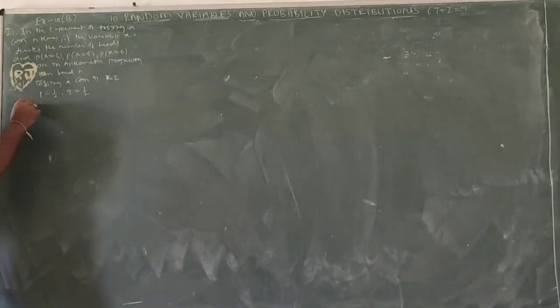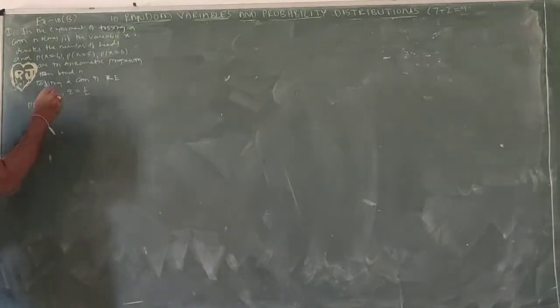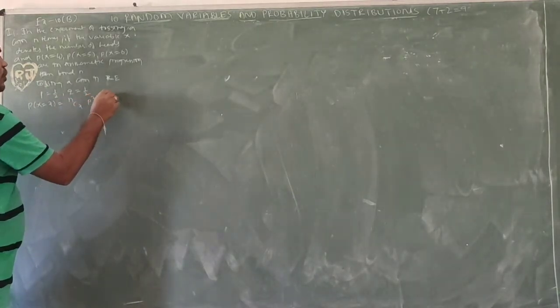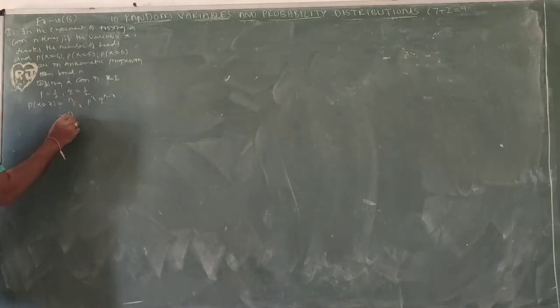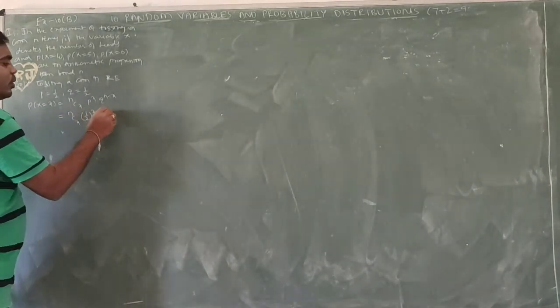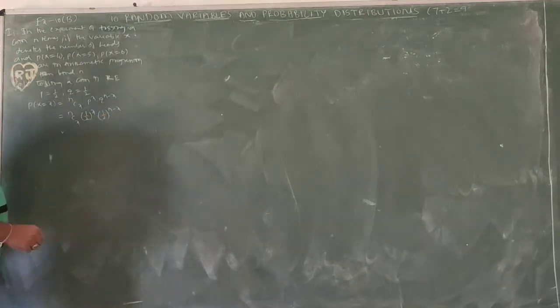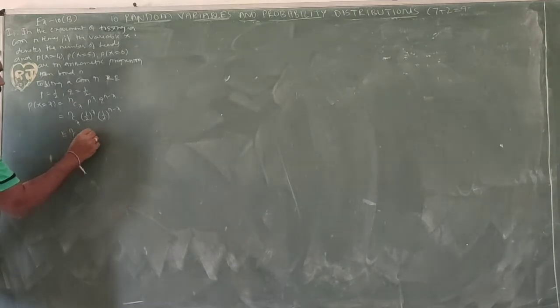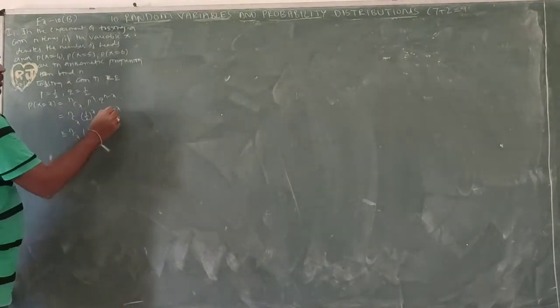So write the distribution: P(X=x) equals nCx p^x q^(n-x), which is nCx (1/2)^x (1/2)^(n-x). Now the powers x plus n minus x, x cancels, giving n.